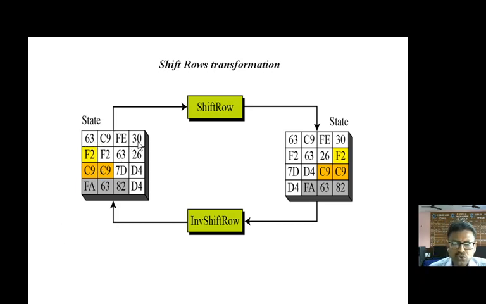This is row 0, so no shifting is done. But this is row 1, so F2 is circularly shifted to the left side, so it will come over here. So F2, 63, 26, and the last value will be F2. Now this is row 2, so 2 will be shifted. So it will become 7D, D4, C9, and C9. And this is row 3, so 3 bytes will be shifted. So D4, FA, 63, and 82.